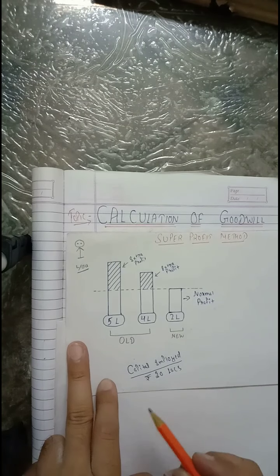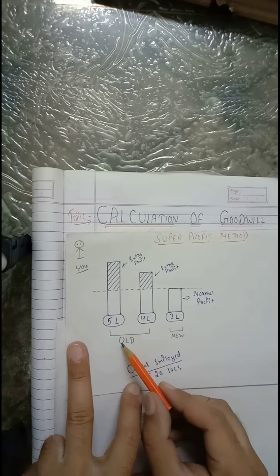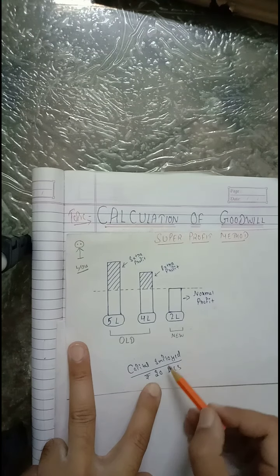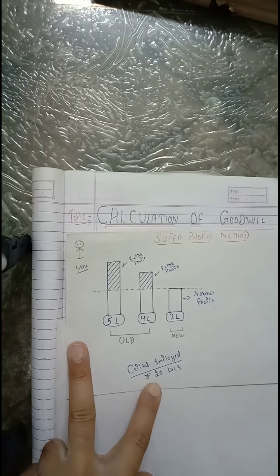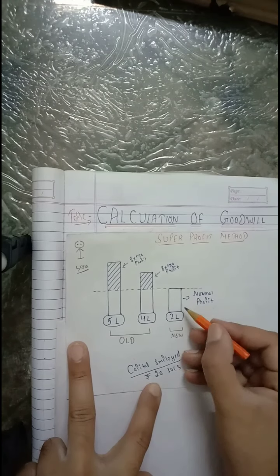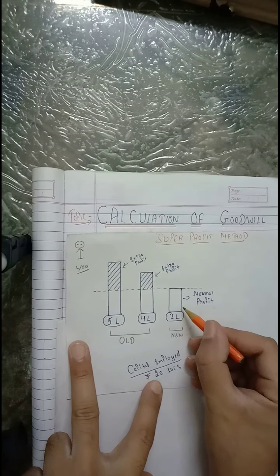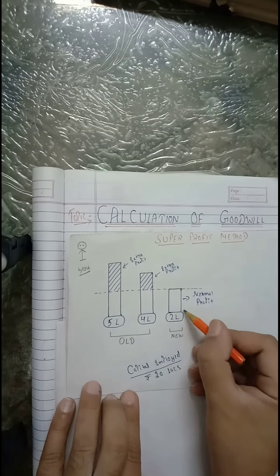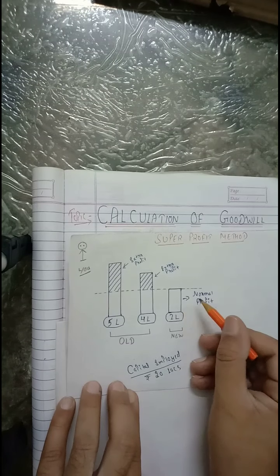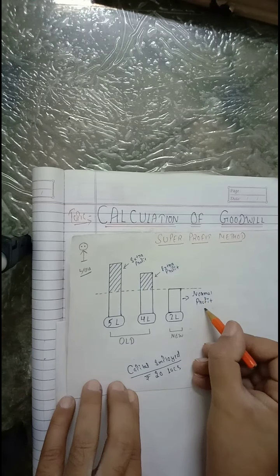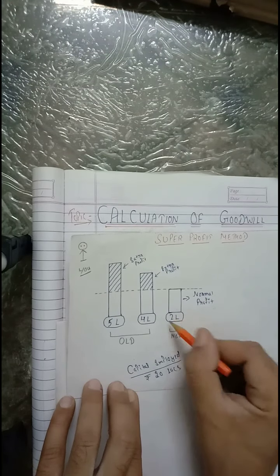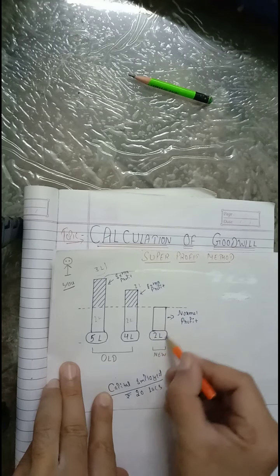Now I have supposed that capital employed in old businesses is rupees 20 lakh, and capital employed if you start a new business is also rupees 20 lakh, right? Now see, if you start a new business on your own, you will earn some minimum profits, and that minimum profit is called normal profit. Suppose if you start a new business, you earn a normal profit of rupees 2 lakh.